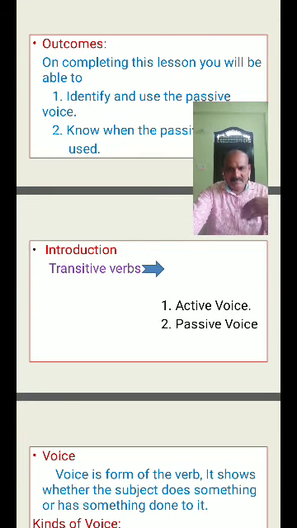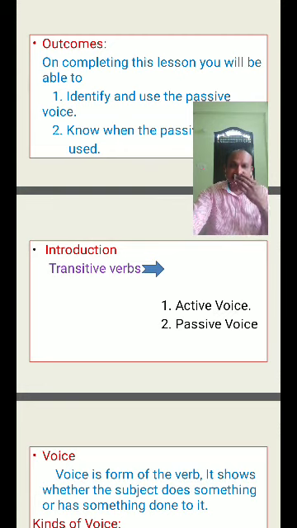See clearly, in active voice the subject is the doer of the action, and in passive voice the subject is the receiver or affected agent of the action. He supports the party. Here the subject is the doer. He is giving support directly.